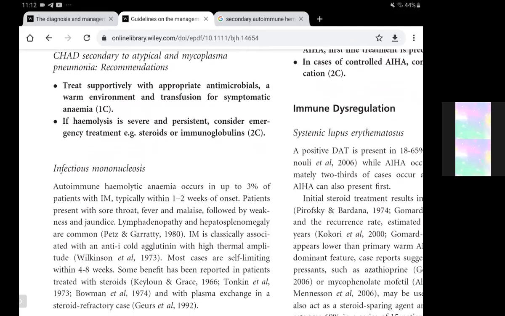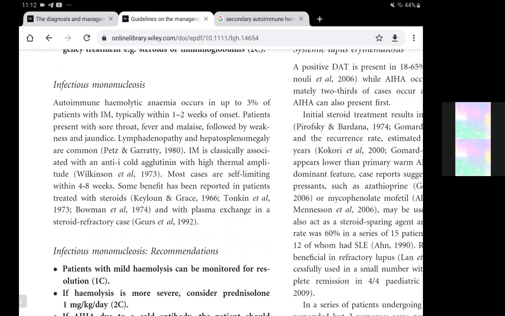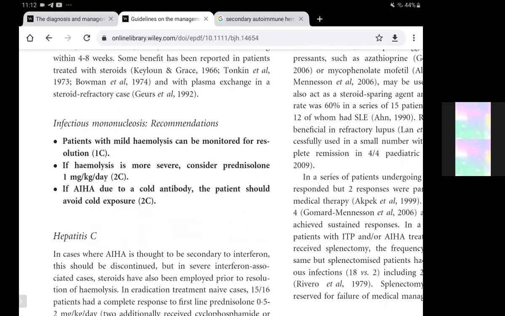So in these cases, prednisolone is given for severe hemolysis, and we need to exchange those affected RBCs, those affected lymphocytes, in infectious mononucleosis. Plasma exchange would then be required for steroid refractory cases. And the patient should also avoid cold exposure.